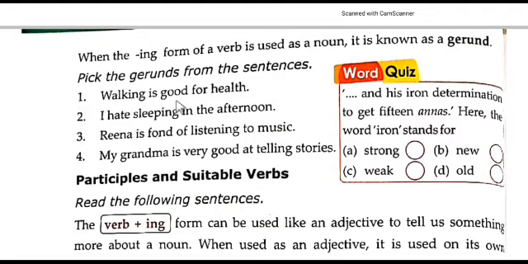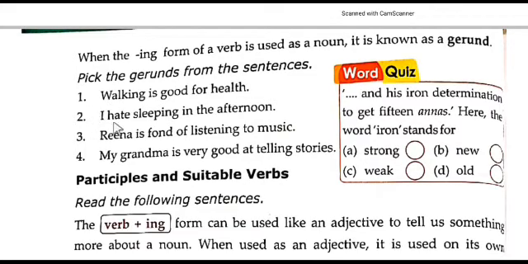Walking is good for health. Here in this sentence, the gerund comes in the beginning of the sentence. Walking is walk plus ing, so it is the gerund. Underline the word walking.